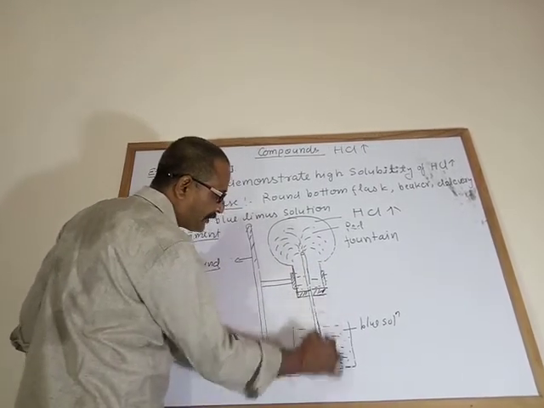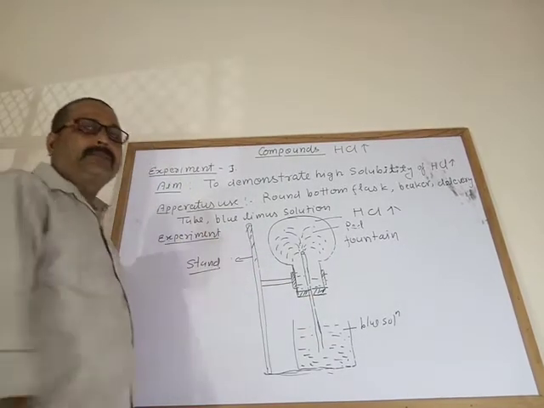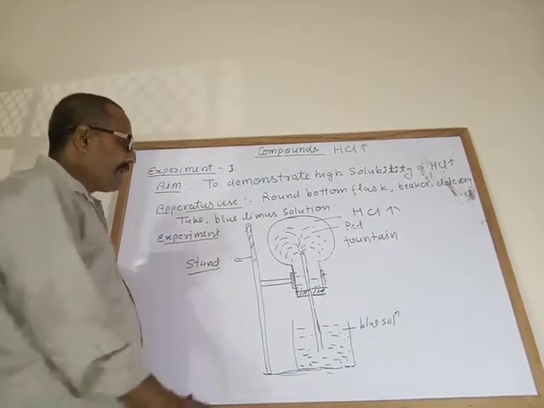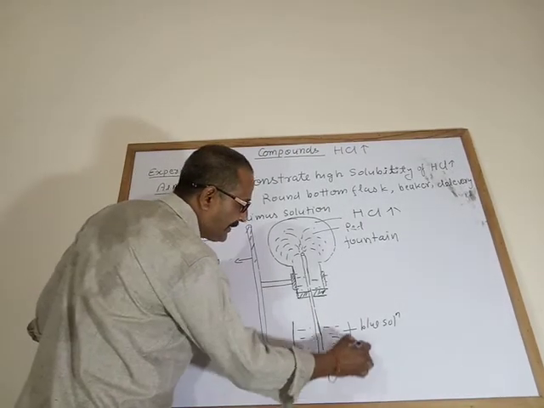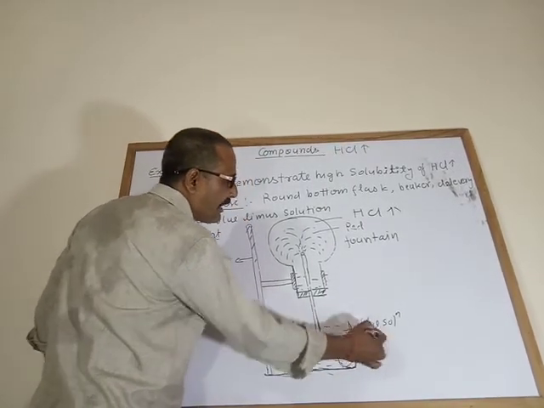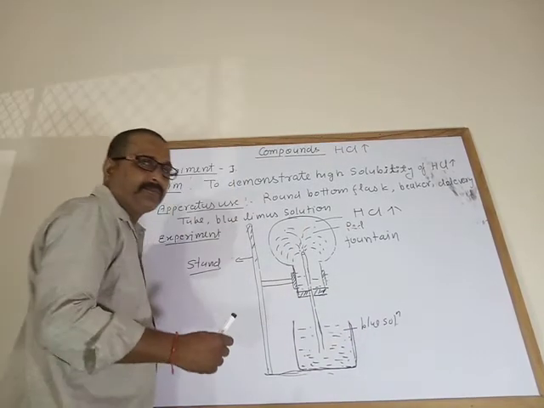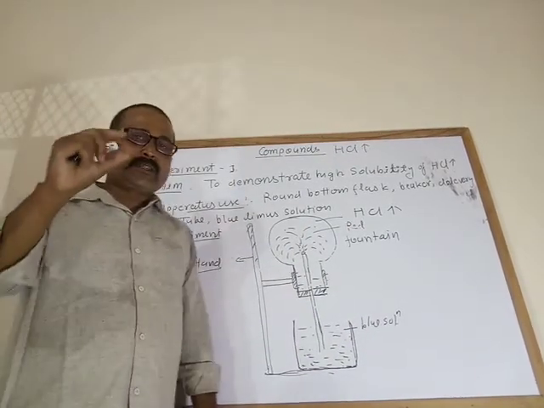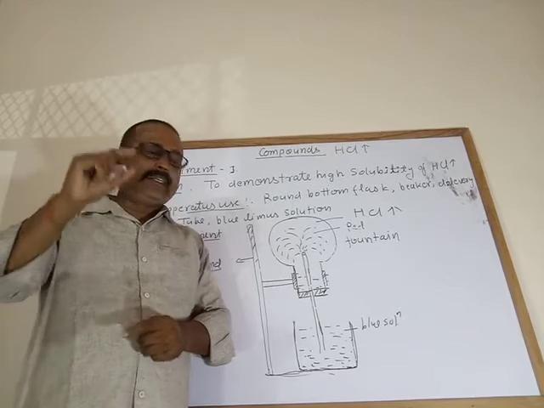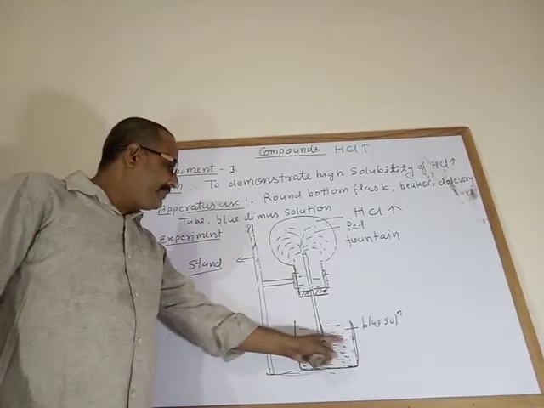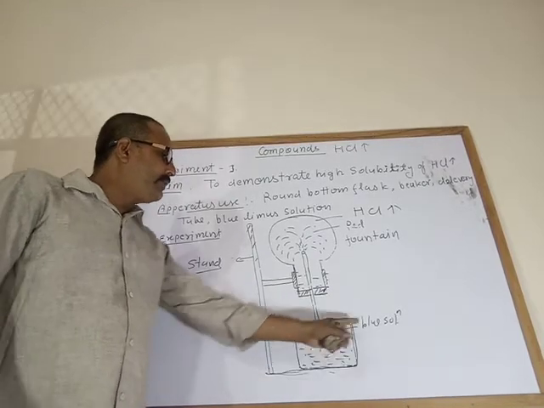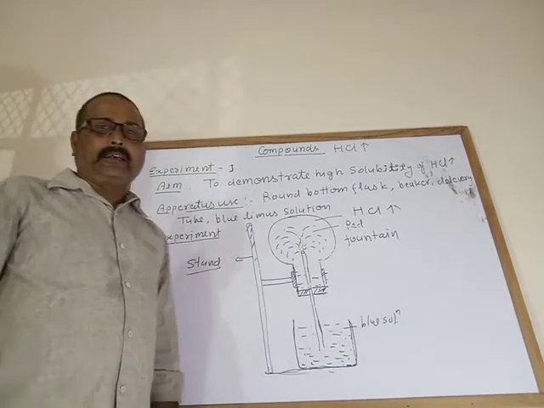The other end of the delivery tube is connected with a beaker which contains blue litmus solution, in a small quantity. Take distilled water and add some litmus in that. The solution will be blue in color.